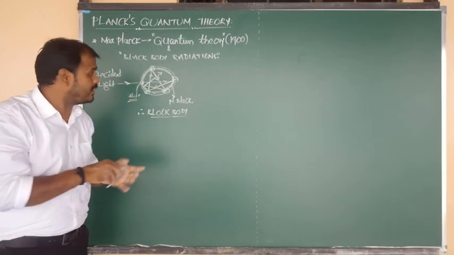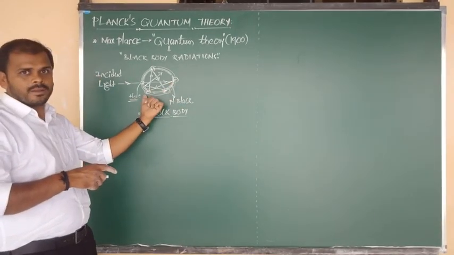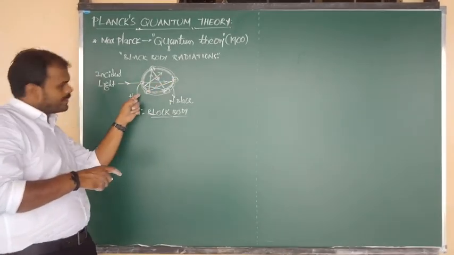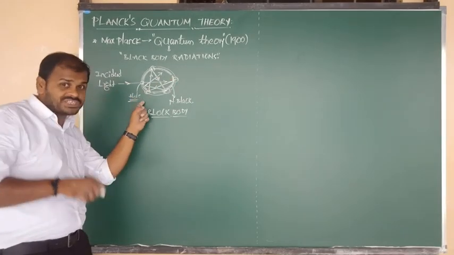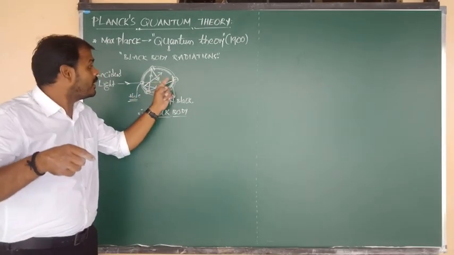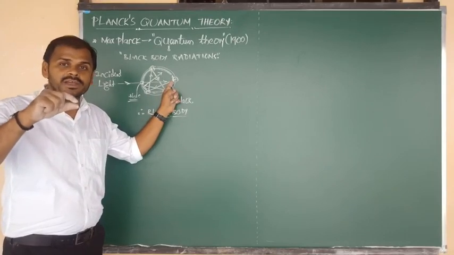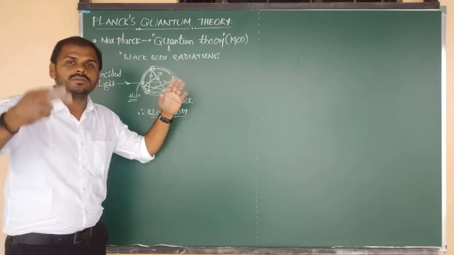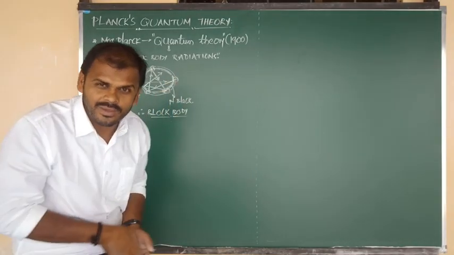But before the reflection, I have already told you, at every striking point, radiation or light loses a certain amount of energy.